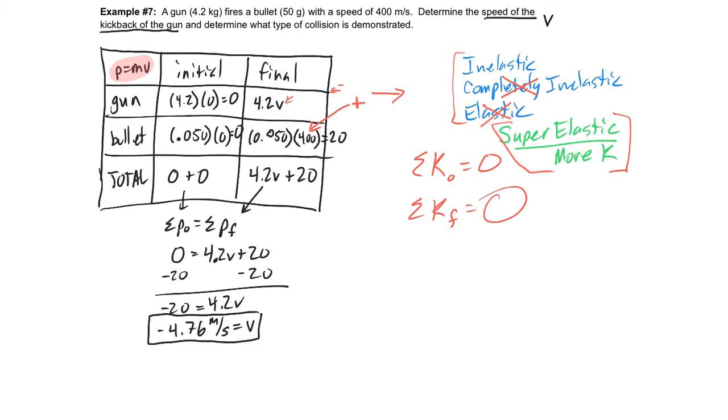Now, where does that kinetic energy come from? Well, it comes from the chemical energy that was inside of the gunpowder that caused the explosion and caused the bullet to get moving. So there we go. We were able to answer that question without having to do major calculations. All right. Now, in our final example, we actually are going to need to do some calculations, but this will be our last example.